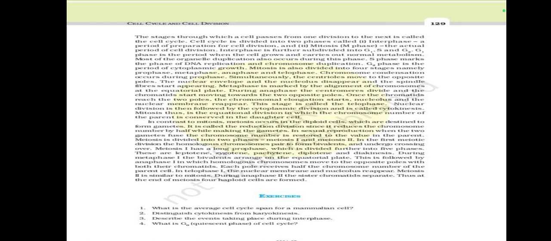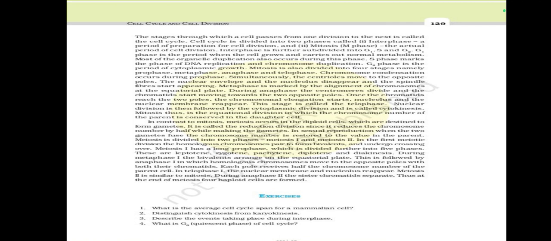So let's start the summary. The stages through which a cell passes from one division to the next is called the cell cycle. The cell cycle is divided into two phases called the interphase, a period of preparation for cell division, and the M phase, the actual period of cell division. Interphase is further subdivided into G1, S, and G2.